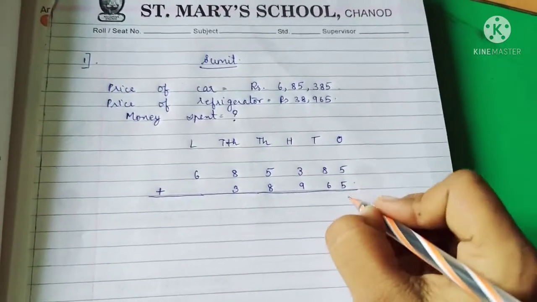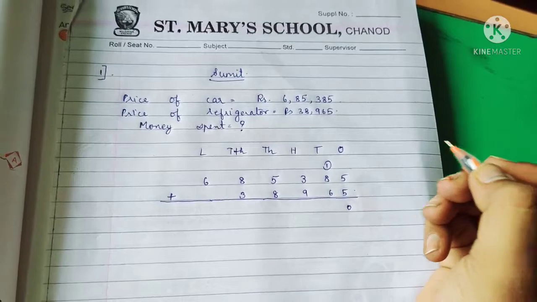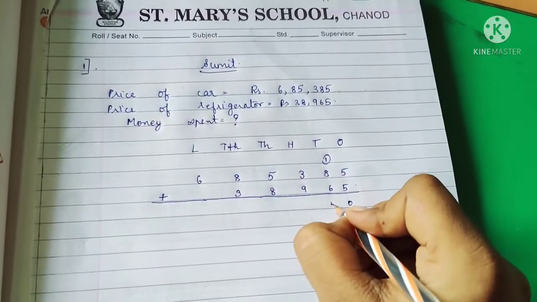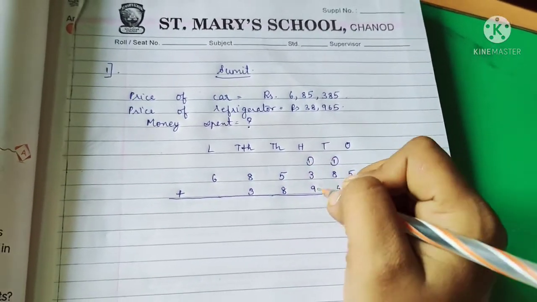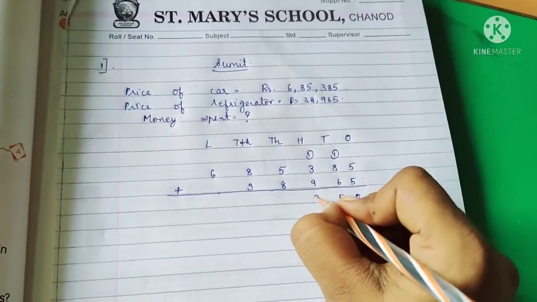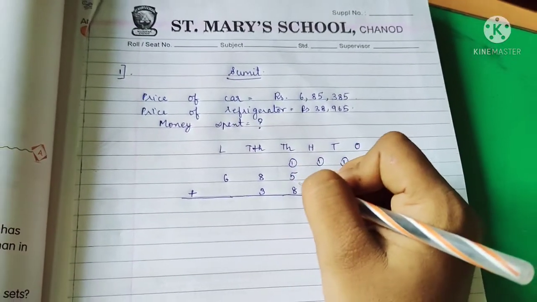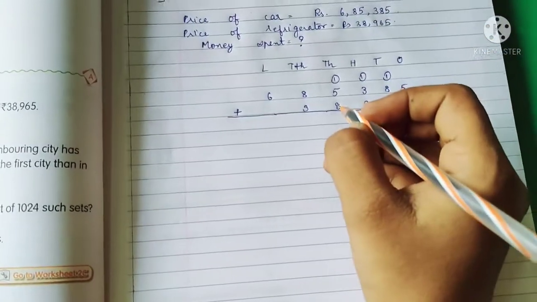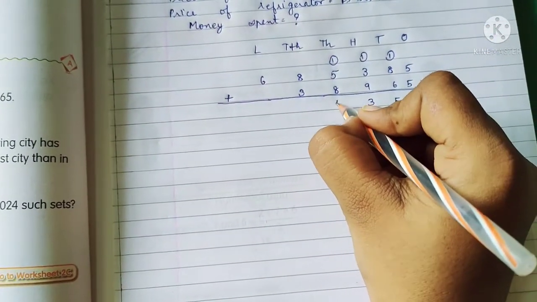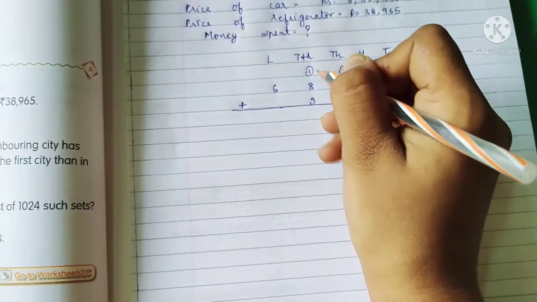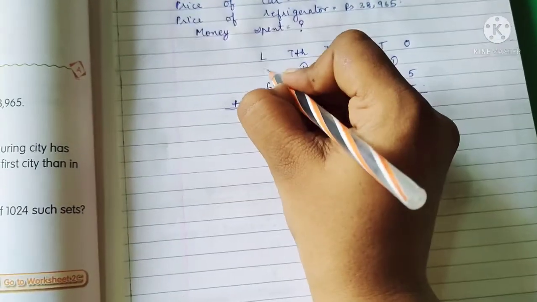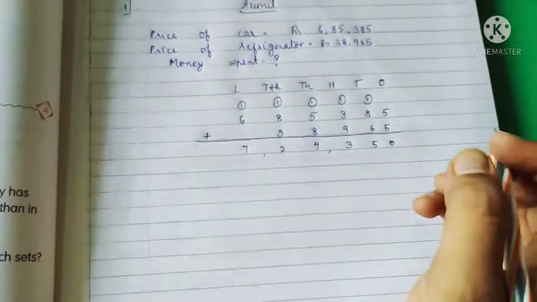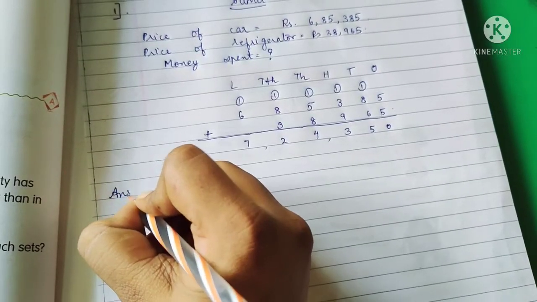5 plus 5, 10. 1 will come at the carry place. 8 plus 1, 9. 9 plus 6, 15. So 5 will come here, 1 will come here. 9 plus 3, 12 plus 1, 13. Then 8 plus 5, 13. 13 plus 1, 14. 8 plus 1, 9. 9 plus 3, 12. 6 plus 1, 7. So what is our answer? 7,24,350.